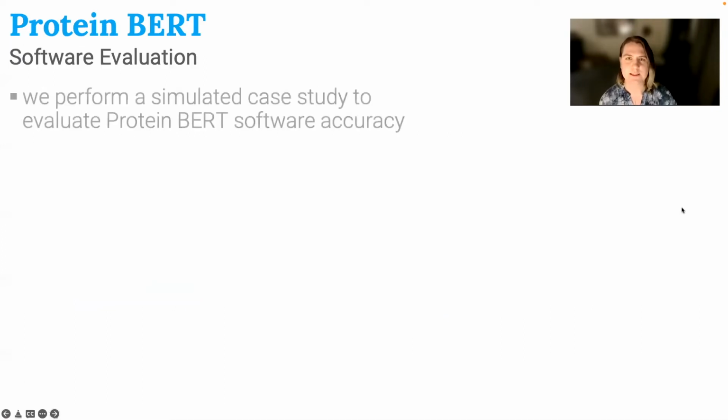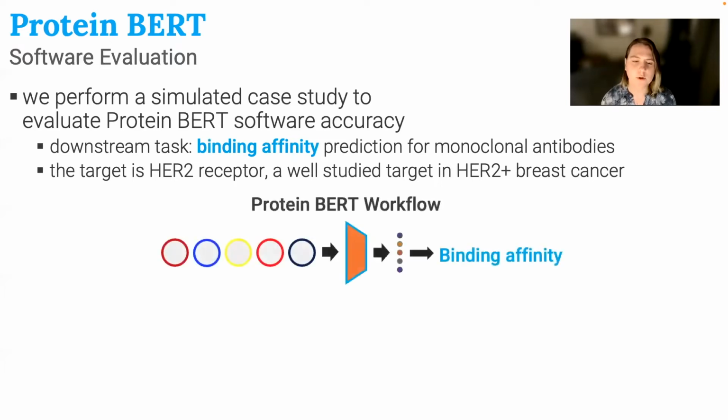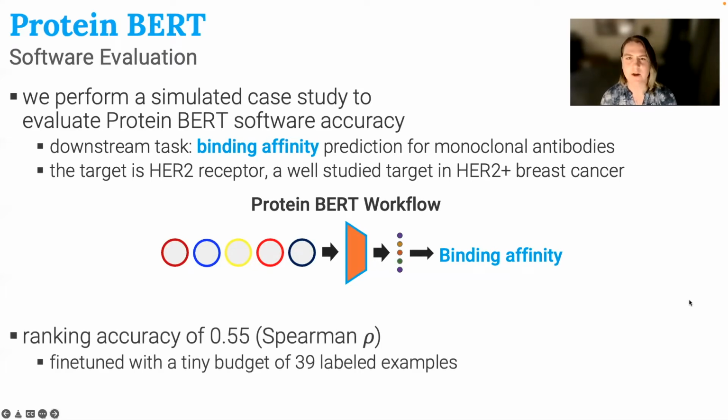We also included a simulated case study to evaluate the ranking accuracy of a protein BERT workflow. Our downstream task, again, is binding affinity, where we're trying to predict the strength with which a monoclonal antibody binds to its target. The target in this case is the HER2 receptor, which is a well-studied cancer target in HER2-positive breast cancer. Our workflow is fairly straightforward. Again, we're taking in a sequence, learning a set of representations, and then using those to predict binding affinity. Even with a very limited fine-tuning data set of only 39 examples, we can still achieve a ranking accuracy of about 0.55 on a held-out set.